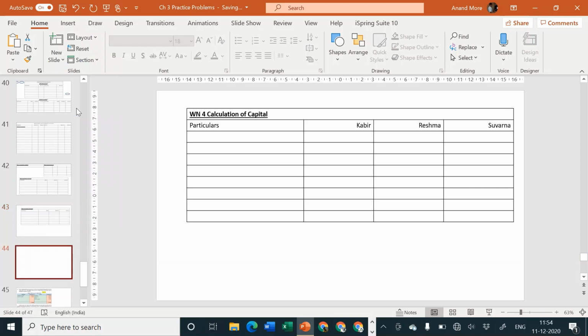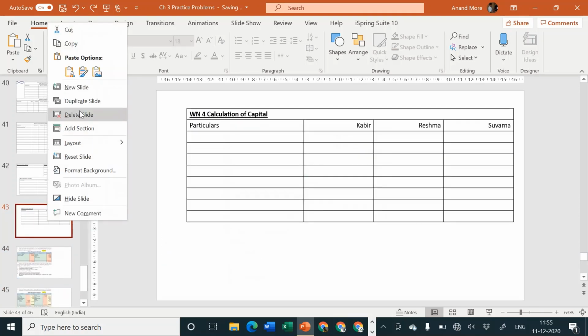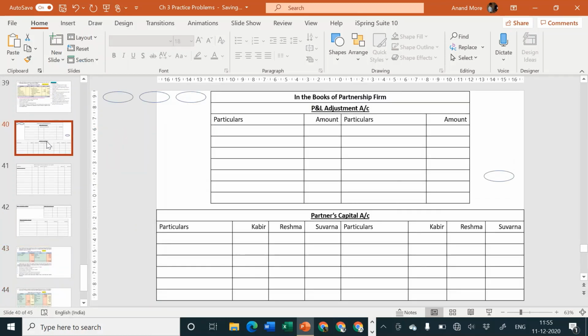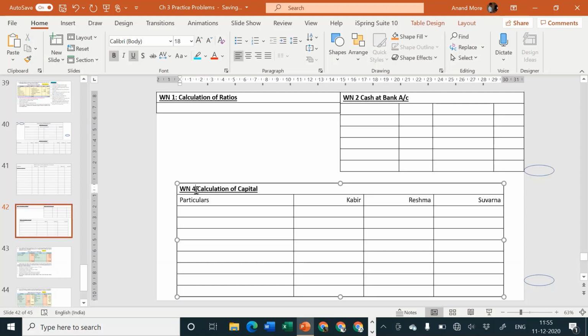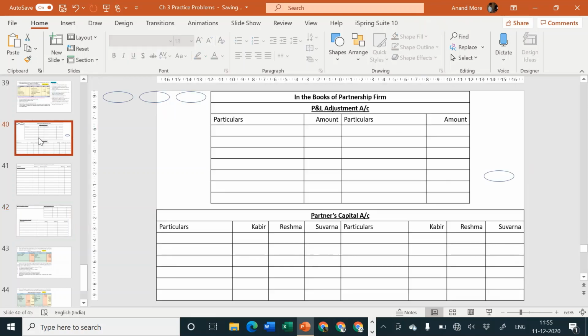Just a minute. So draw it up quickly. P&L adjustment account, the name has got to be changed, partners capital account, balance sheet, and then 3 different working notes: calculation of ratios 6 to 8 lines, cash or bank account 6 to 8 lines, and then calculation of capital is working note number 3, which is going to be the last working note. So the number of lines need not be considered just now, they will automatically get adjusted. Okay, so assuming that you have completed your drawing part, let me start with the solution part.